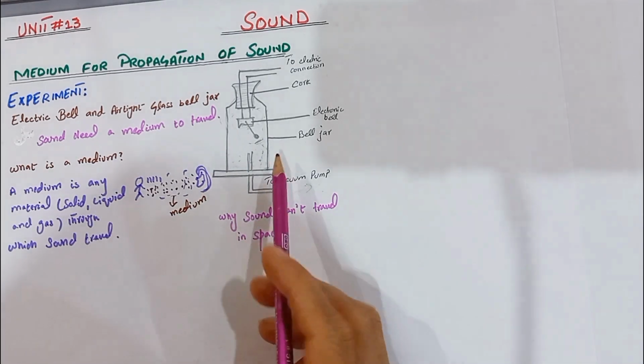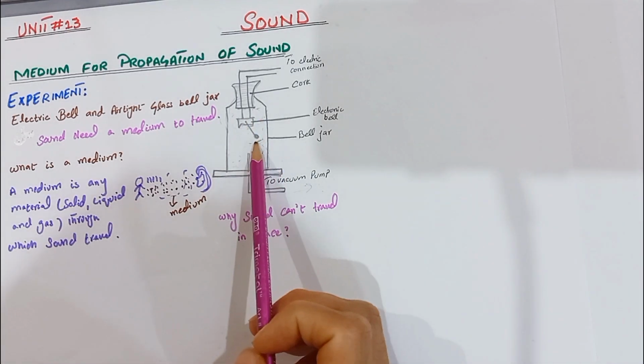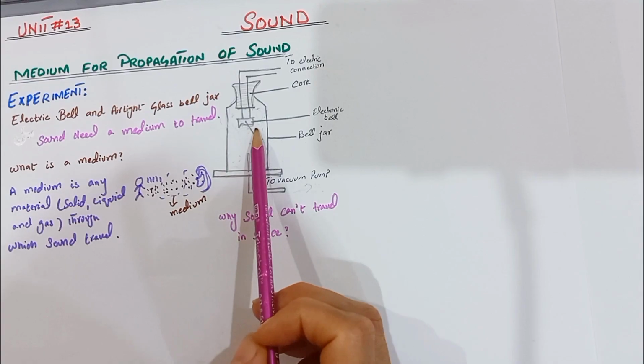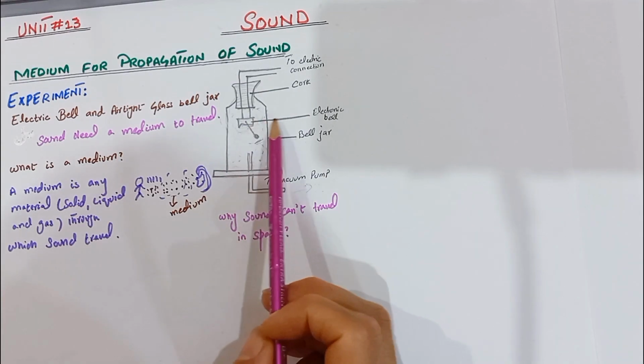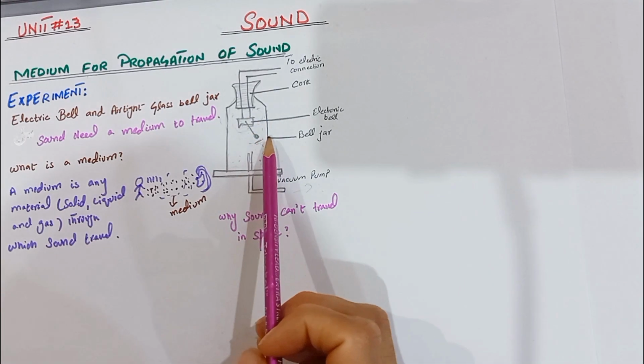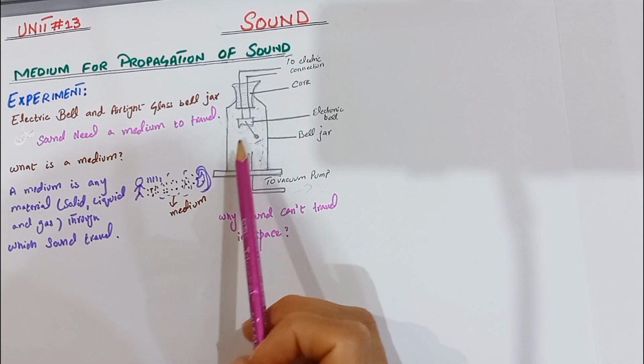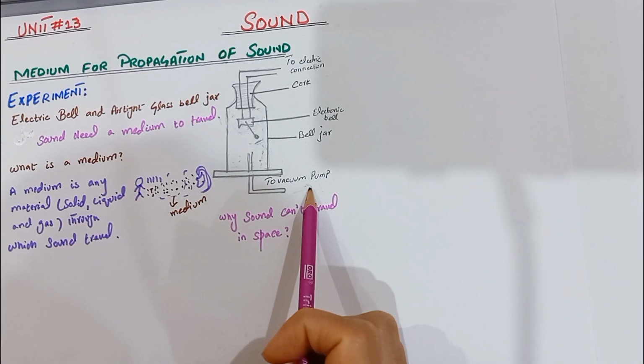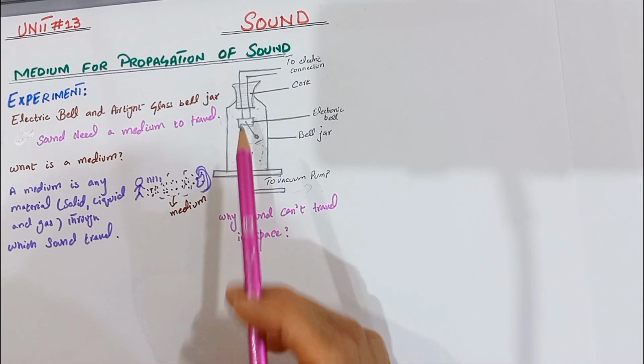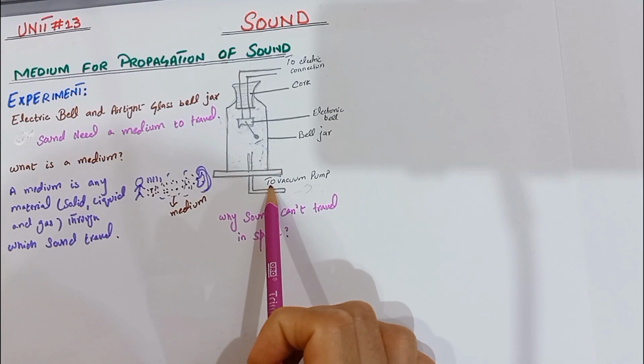One question a student asked: did the bell stop vibrating? No, the bell is still vibrating. The bell is still vibrating, but we cannot hear the sound, because the sound needs to travel through a medium, and the medium is the air, but the air is removed by using the vacuum pump. So we cannot hear the sound when we remove the air inside the bell jar.